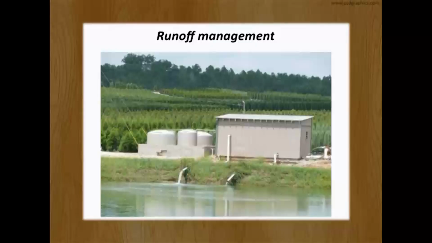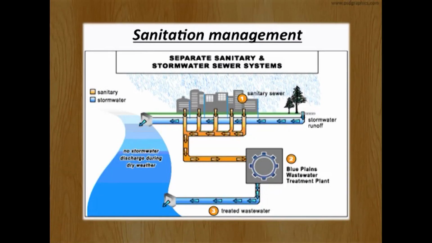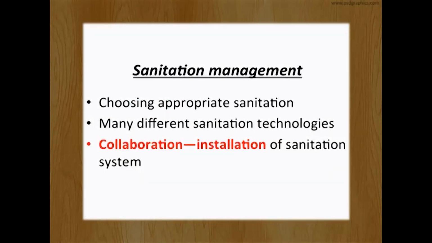Runoff management. If we cannot control the storm drain, etc., it can create floods, damage households, and generate waterborne diseases and problems for irrigation, right? In the town we have storm drain canals, but in rural areas, pre-planning is needed, otherwise it can create floods, waterborne disease, etc. So disease may break out. So routes are to be identified, with the location of the routes and channelizing them. Sanitation management: we have to choose the proper sanitation management because so many different techniques are there. So collaboration and installation of a proper sanitation system is needed.